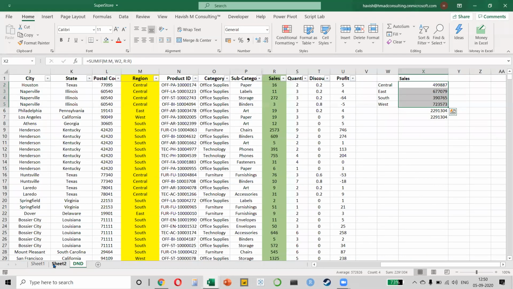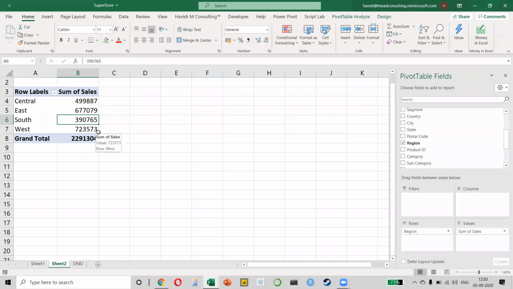So basically, this is the advantage of making a pivot table. It just makes it so simple for us to be able to create a summary. So we don't require any formulas. We don't have to do any manual work. All we have to do is create a pivot, put our region in rows, and then put our sales value in the values, right? Any questions on this, anybody?